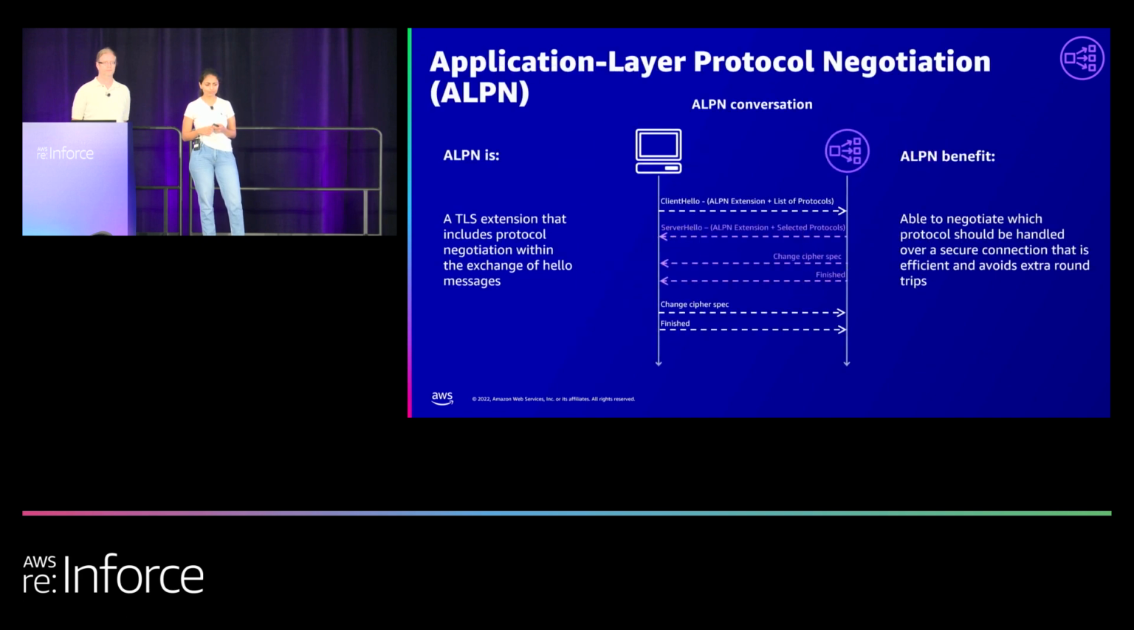Let me also highlight a little bit about the Application Layer Protocol Negotiation, which is the ALPN. What is ALPN? It's a TLS extension that includes protocol negotiation within the exchange of hello messages. The benefit which ALPN gives you is that it's able to negotiate which protocol should be handled over a secure connection efficiently, and it avoids that extra round trip, again making it a little bit faster compared to the normal round trip time.